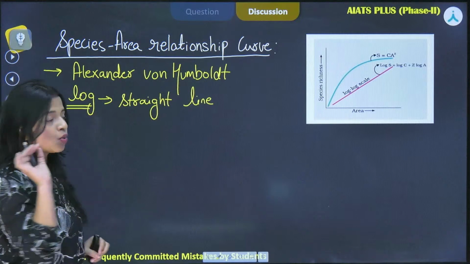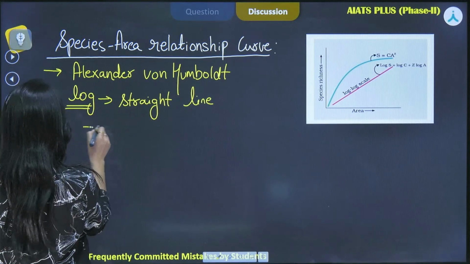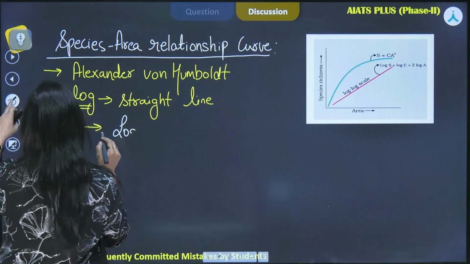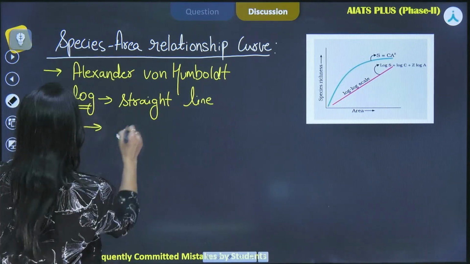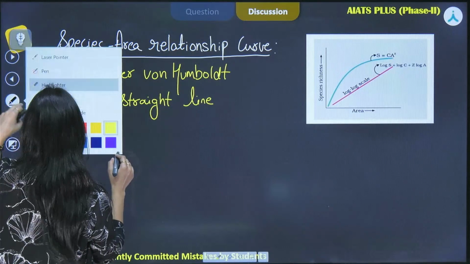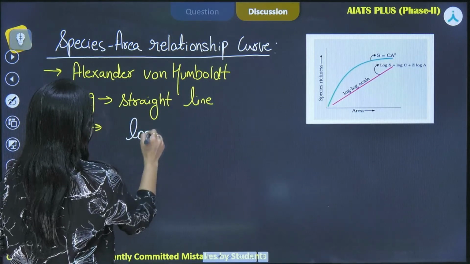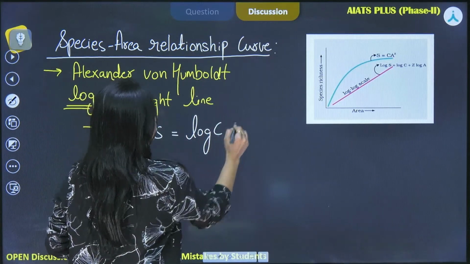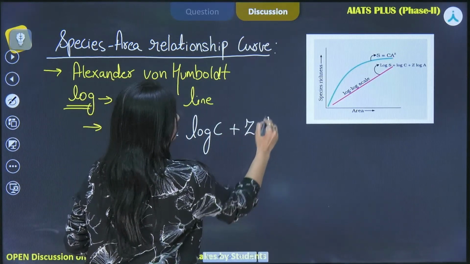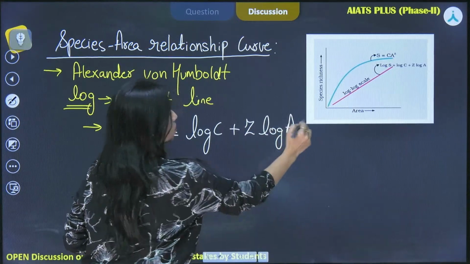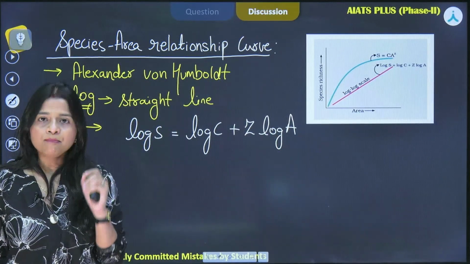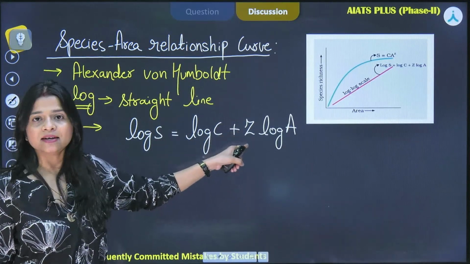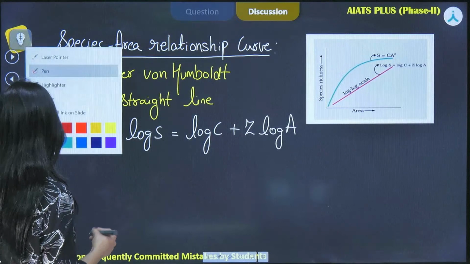Now the equation for this particular curve is log S equals log C plus Z log A. This is a very important equation and the hero of this equation is Z. We will understand what the rest of these are also.